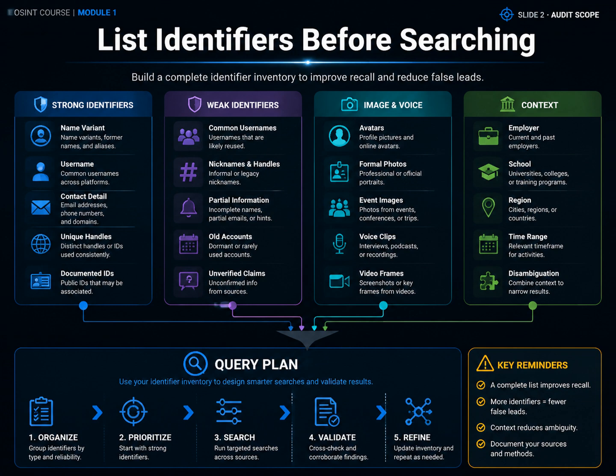Employer, school, region, and time range help resolve namesakes. A common English name may return dozens of people. Adding the relevant city, industry, and year can narrow the question. In the exercise, record field types such as old username or work email rather than full sensitive values. A lookup service receives whatever you submit, so a self-audit should not create a new exposure.